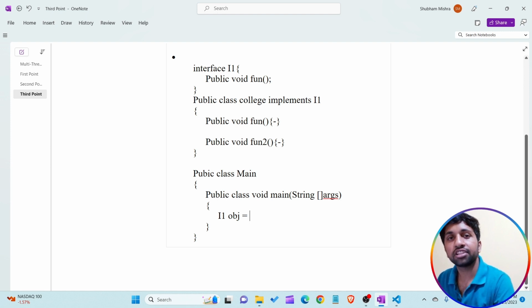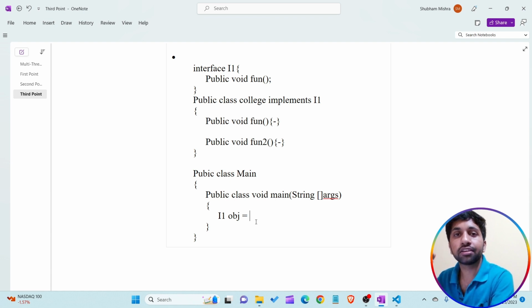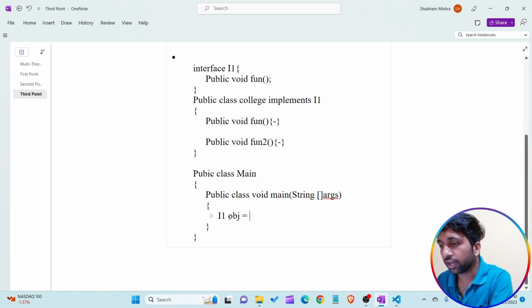Now the question is, we are only able to create the reference variable of the I1 interface. So the I1 interface reference variable, which type of object are they able to point to? This obj reference variable can only point to those classes that implement the I1 interface. What I'm saying is, the reference variable of an interface is only able to take the reference of an object of a class which implements that particular interface.